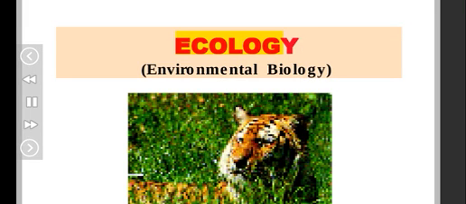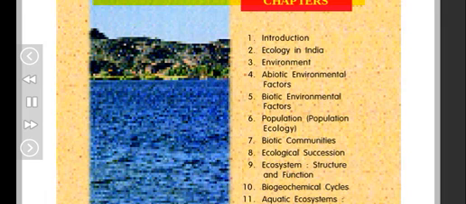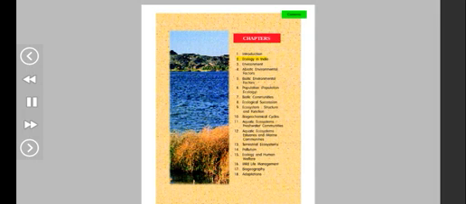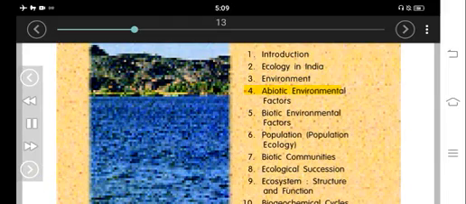Ecology, environmental biology. Chapters: 1. Introduction. 2. Ecology in India. 3. Environment. 4. Abiotic environmental factors. 5. Biotic environmental factors. 6. Population ecology. 7. Biotic communities.